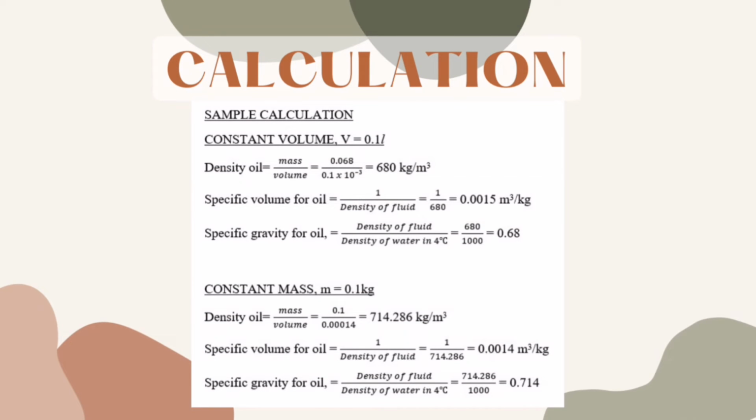For the calculation, the formula for density is mass over volume, while the formula for specific volume is 1 over density of fluid, and the formula for specific gravity is density of fluid over density of water at 4 degrees Celsius.